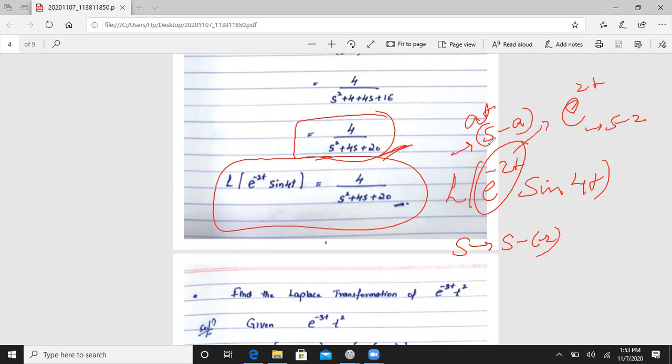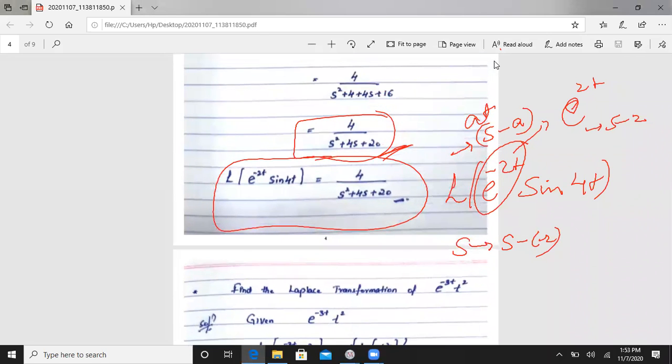Okay, so your final answer is the Laplace transformation of e to the power minus 2t sin 4t is equal to 4 divided by s square plus 4s plus 20.